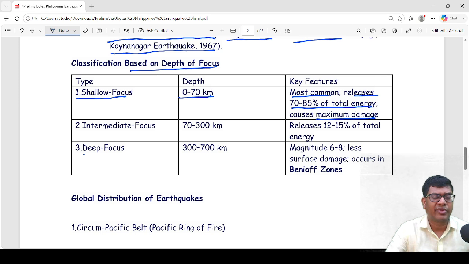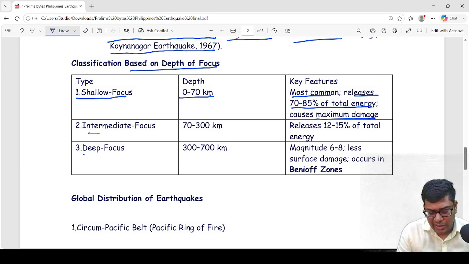So this kind of fact is very important for the preliminary exam, and UPSC frequently tests this knowledge. Earthquakes and plate tectonics are a major theme for the preliminary exam, and these facts are very important.